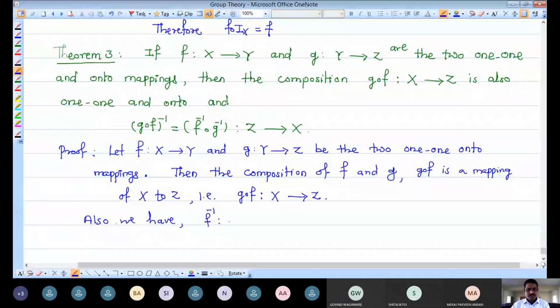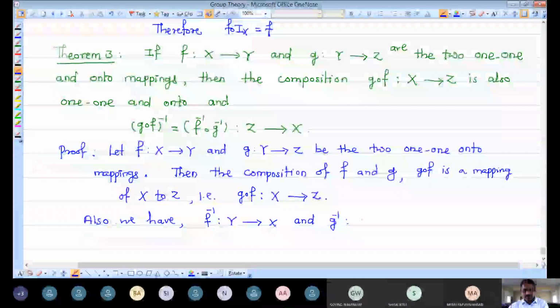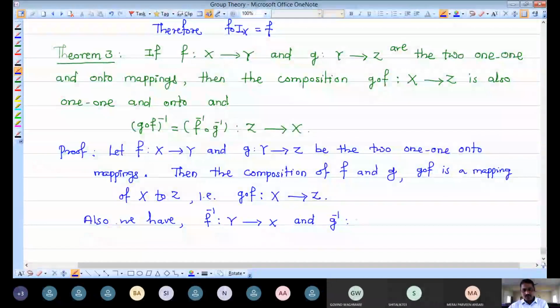F inverse is a mapping from Y to X, and we write whatever is given and known there. G inverse: see, G is a mapping from Y to Z, so G inverse is a mapping from Z to Y.